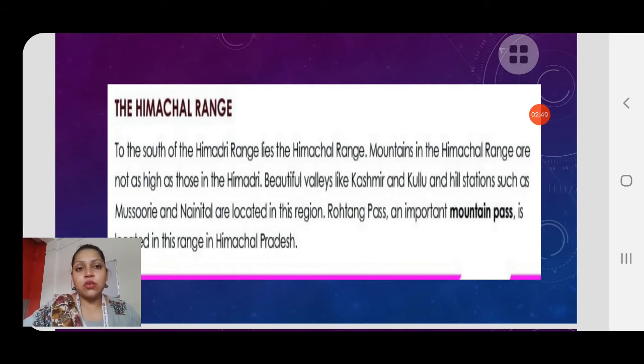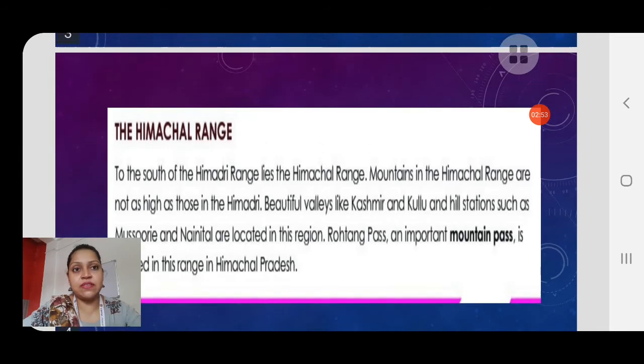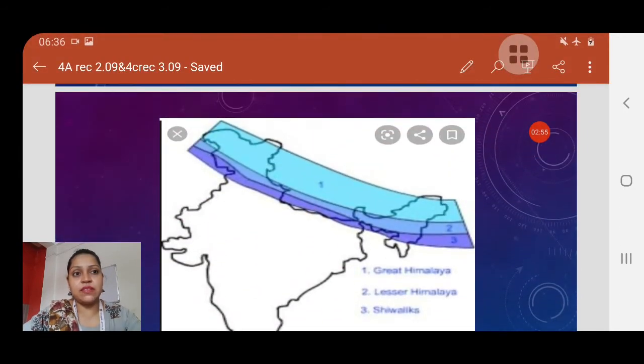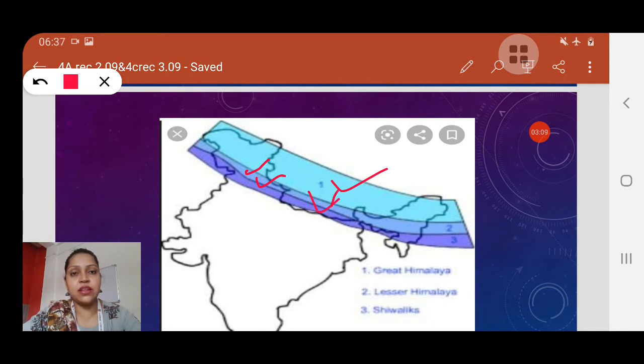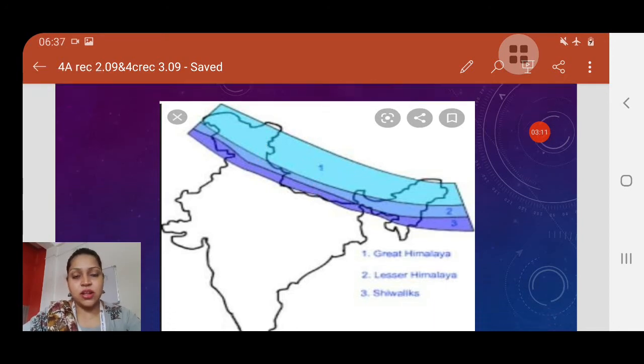To the south of the Himadri range lies the Himachal range. We can see here, children, that to the south of the Himadri range lies the Himachal range. This is the Himadri range, and to the south of the Himadri range lies the Himachal range.